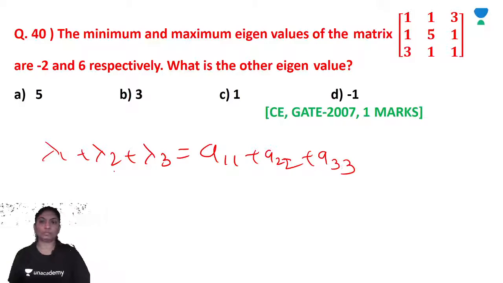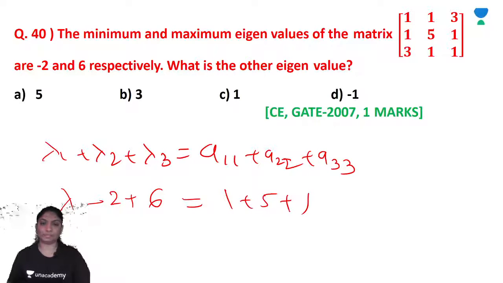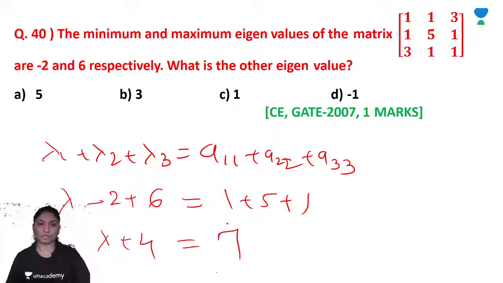Right? So here lambda 1 minus 2 plus 6, 1 plus 5 plus 1, so plus 4, 7. So lambda 1 is equal to 3.